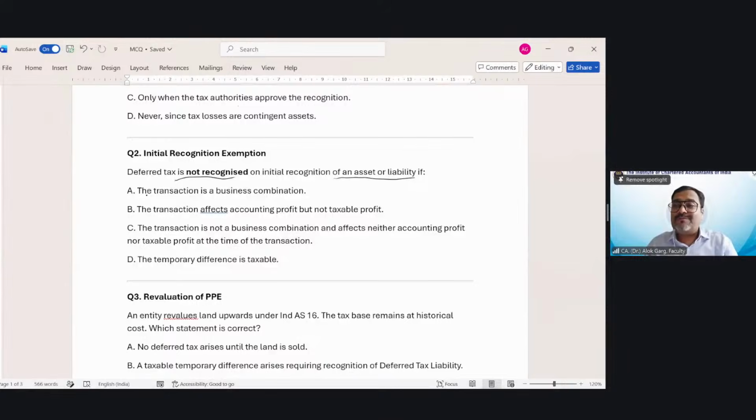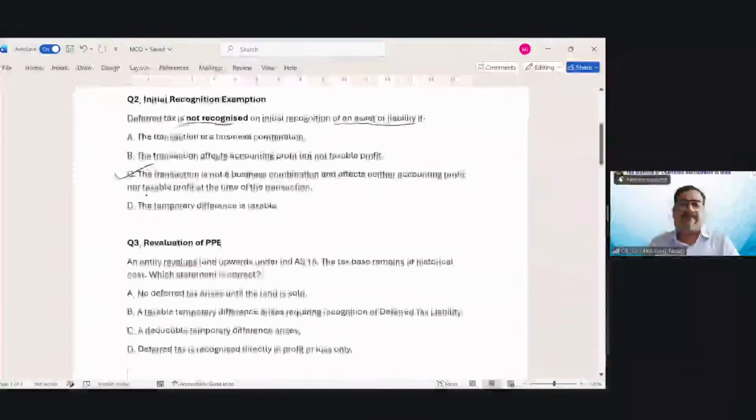Of course, no. Machine account debit to bank. Same entry will be passed in books of account. Same entry will be considered in Income Tax Act also. Right? So deferred tax is not recognized when the transaction is not a business combination and neither does it affect accounting profit nor taxable profit at the time of transaction.